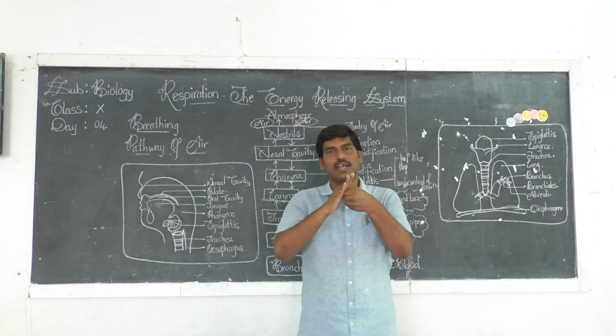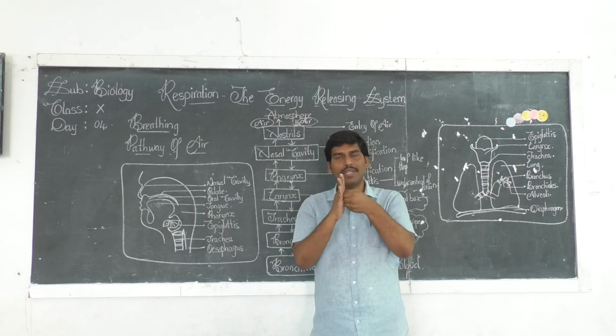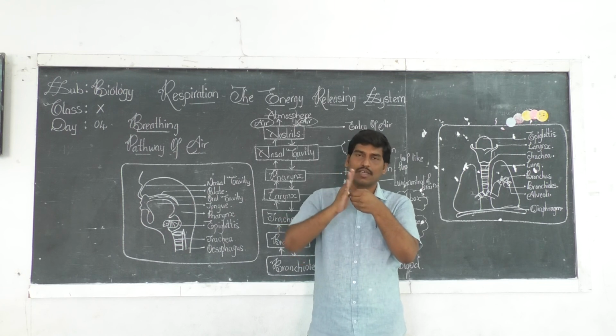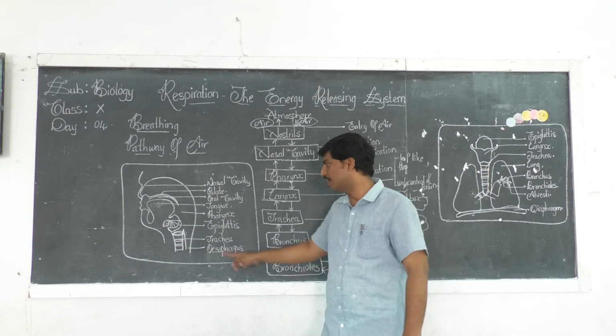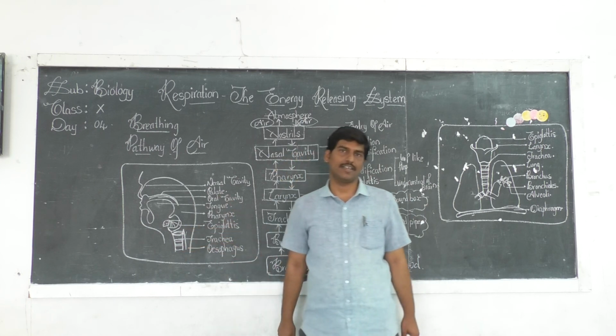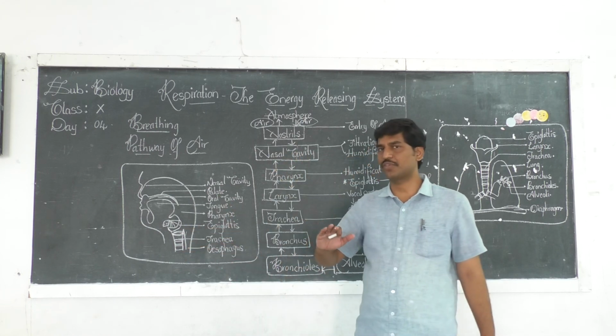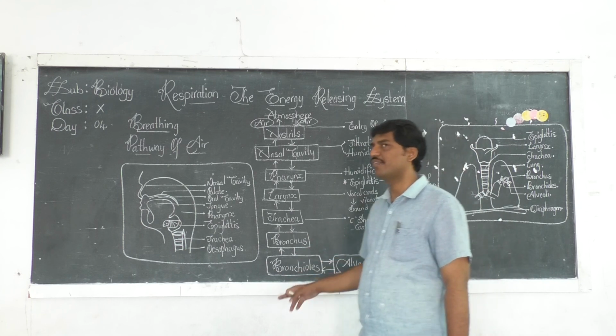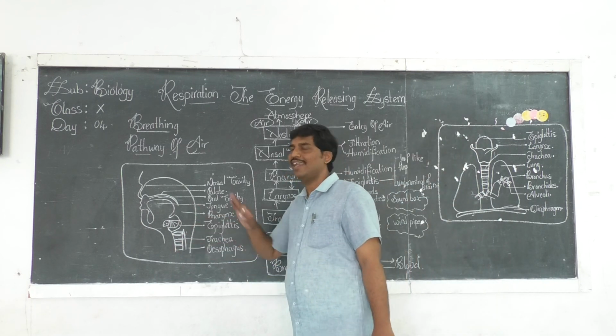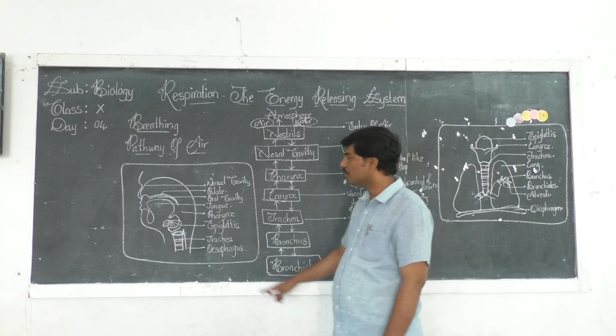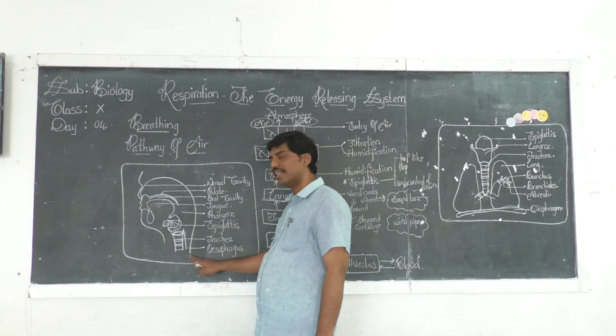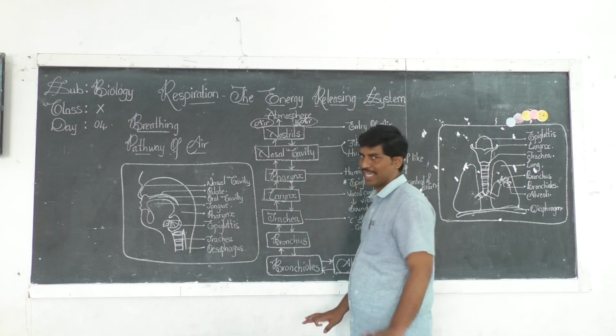At the remaining time, it is open. This epiglottis prevents the entry of food material into the trachea. It closes the trachea so that the food material is diverted into the esophagus.